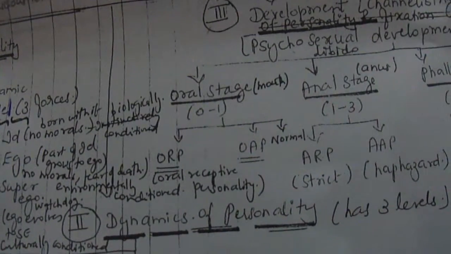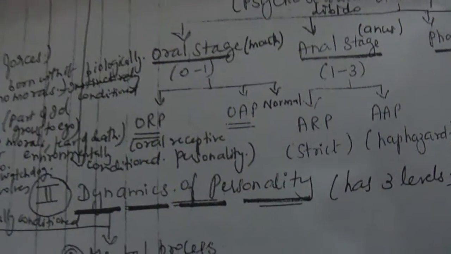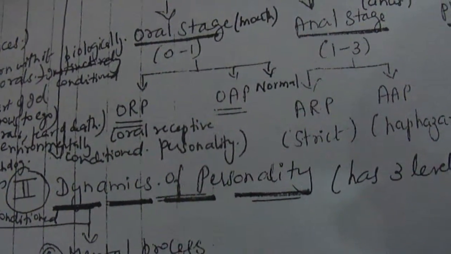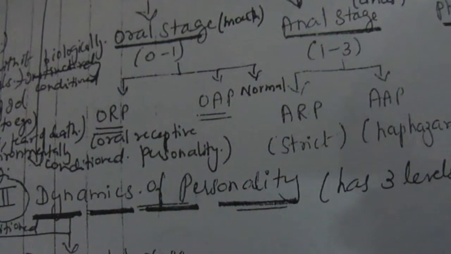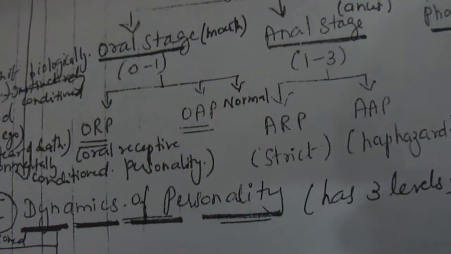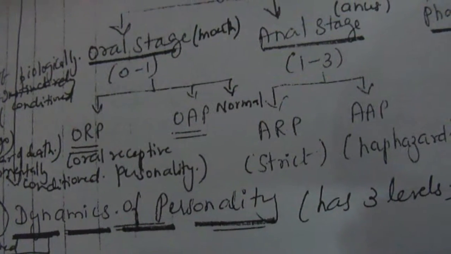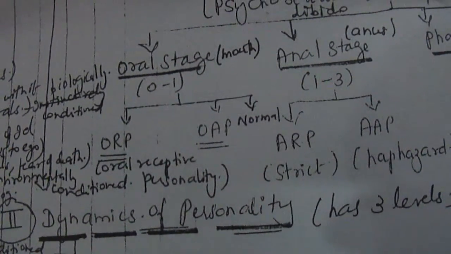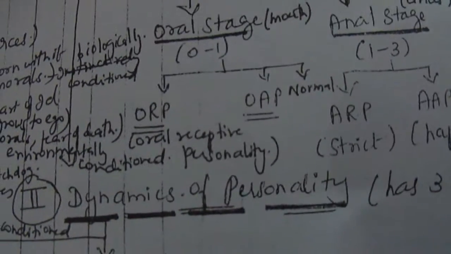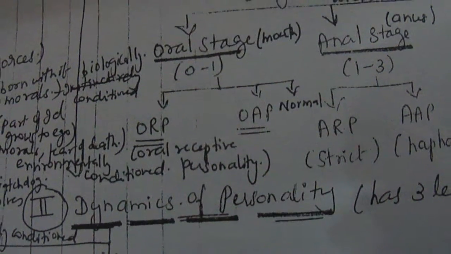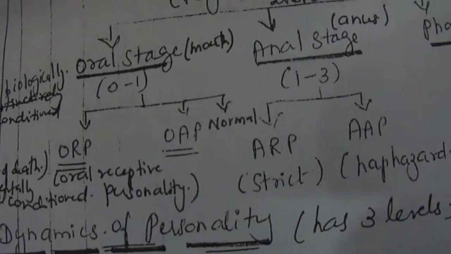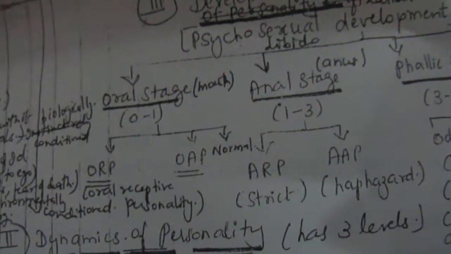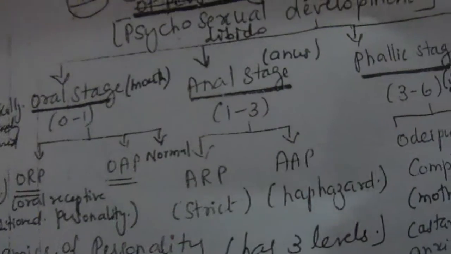The oral stage is from 0 to 1 years. Under that he has given us two fixations, ORP and OAP. ORP is oral receptive personality and OAP is oral aggressive personality. This is when the child is breastfed, and in ORP he gets a lot of feeding, and in OAP his feeding is abruptly stopped. Then there is the third one, of course, which is normal, where there is no fixation.